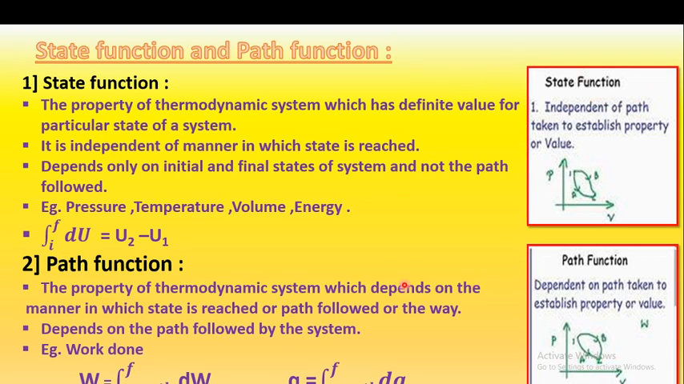function will give a definite value, because we only know that we have to go from Sinnar to Nasik; by which way, we are not interested. Therefore we can say that a state function has a definite value and a path function does not have a definite value.